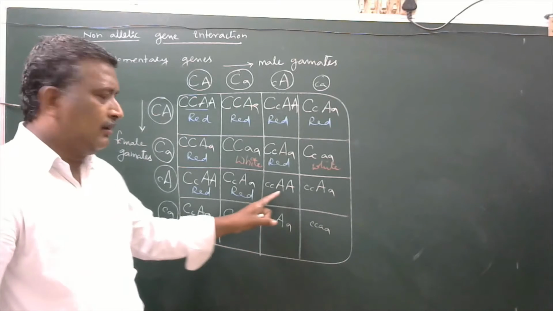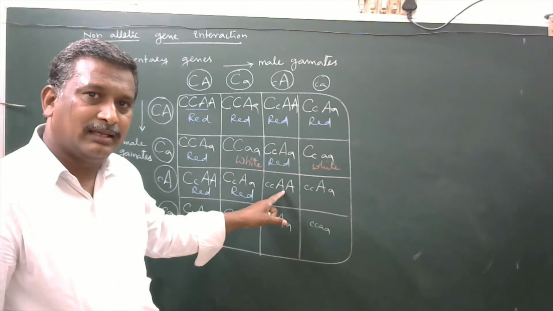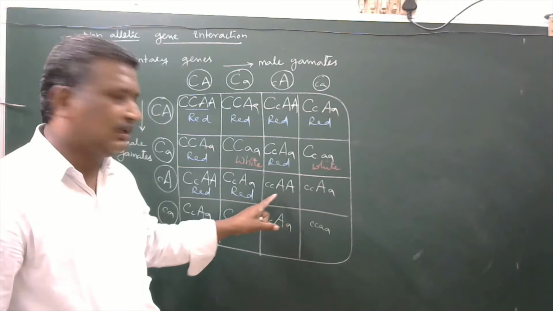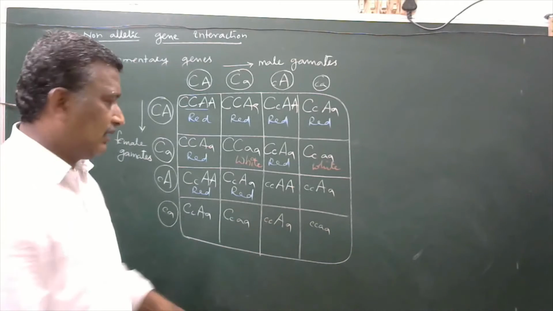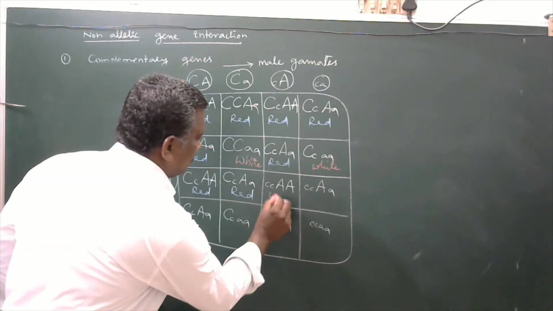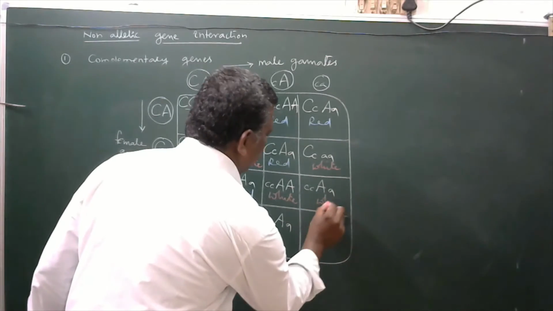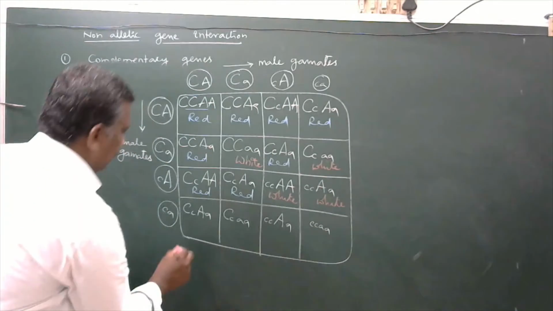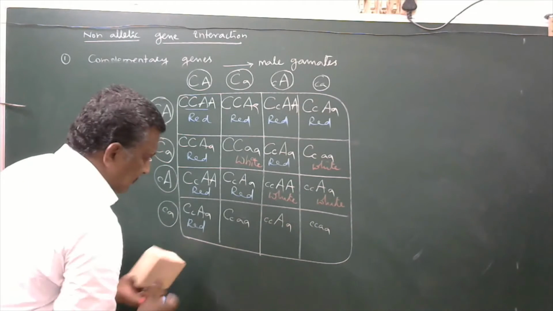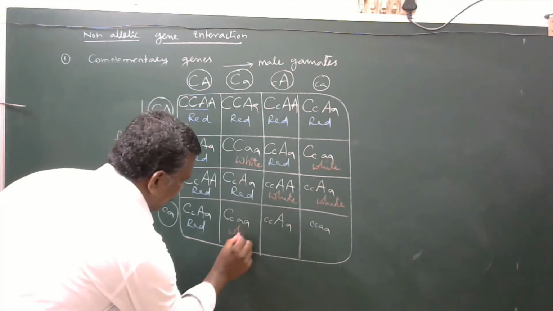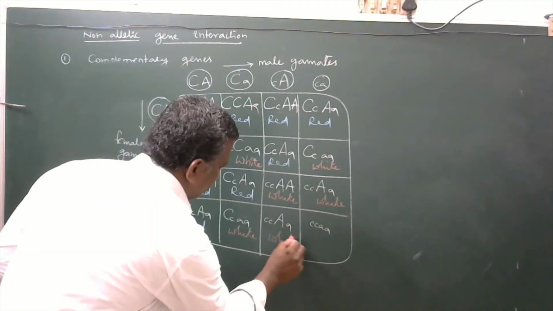Here the enzyme, capital A dominant non-allelic gene, is available, hence enzyme will develop. But chromogen is not developed here, hence that also produces white. White. Now this one is red, white, white, white.